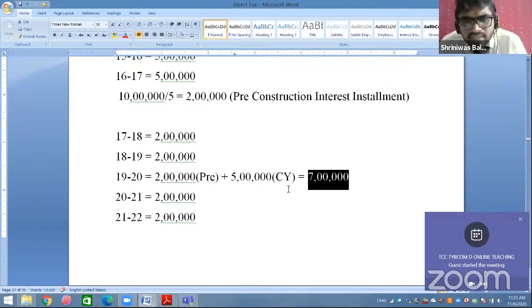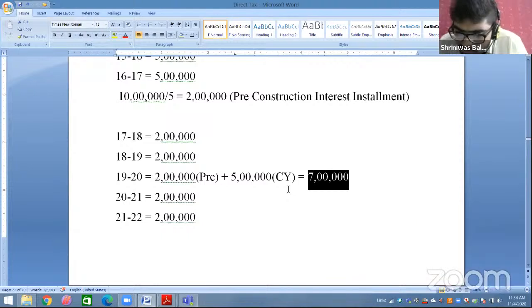Pre-construction limit, and someone asked about unrealized rent. Snehal, what about deduction 7 lakh? See, for LOP, DLOP has no limit, Snehal. You can take the maximum amount of interest you want as deduction in LOP and SOP. But in case of SOP, normal case maximum 30,000, special case maximum 2 lakh.